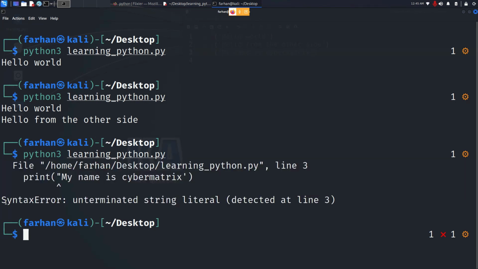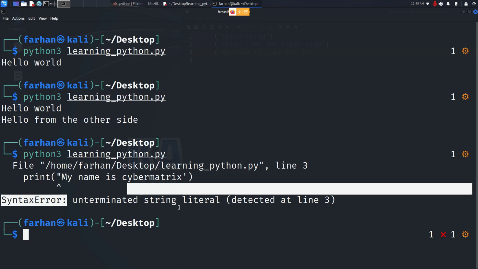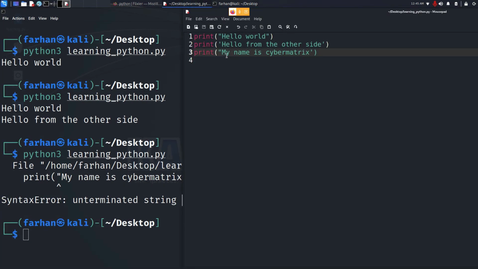And my error message says unterminated string literal. It means that my Python was expecting to finish this line with a double quotation. So the line has not been terminated. So please do remember that if you start with a double quotation, you have to end it with a double quotation. If you start with a single quotation, you have to end it with a single quotation.